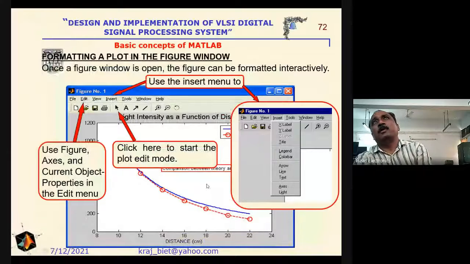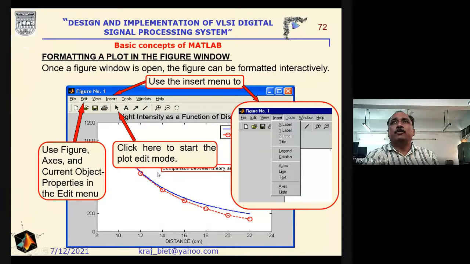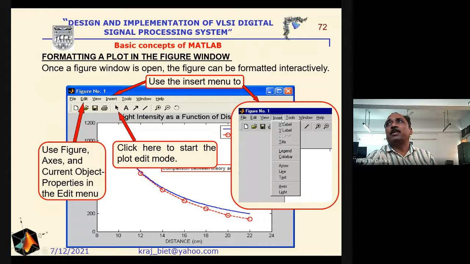Another type of texting we can use here is the edit, and then from the edit we can introduce the different types of editing. We can use the insert menu, and we can click here at this one to start the plot edit mode, and insert x label, y label we can select here.